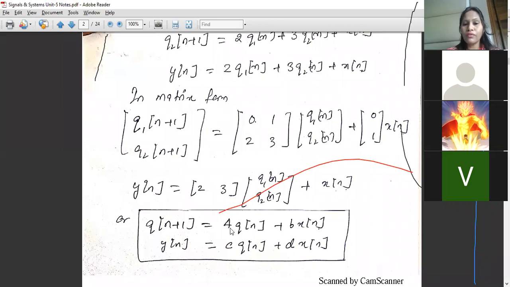So with respect to our question, what is A? It's a matrix with 4 elements in it. It is a 2 cross 2 matrix: 0, 1, 2 and 3. B is a 2 cross 1 matrix: 0 and 1. C is a 1 cross 2 matrix: 2, 3, and D is just 1.